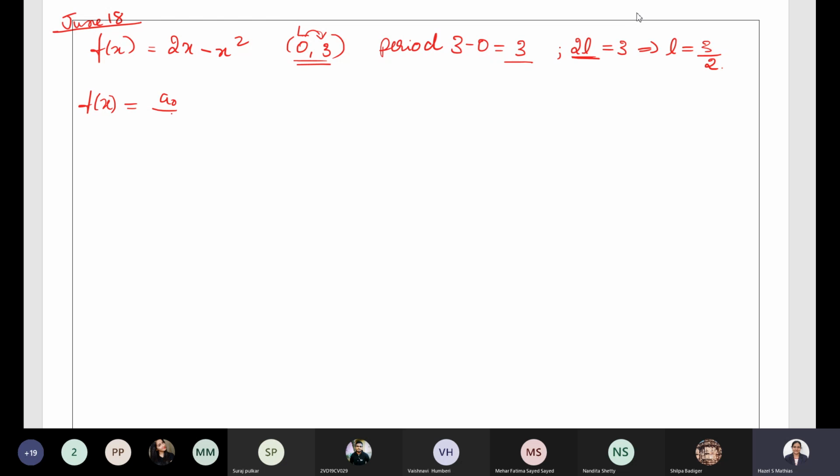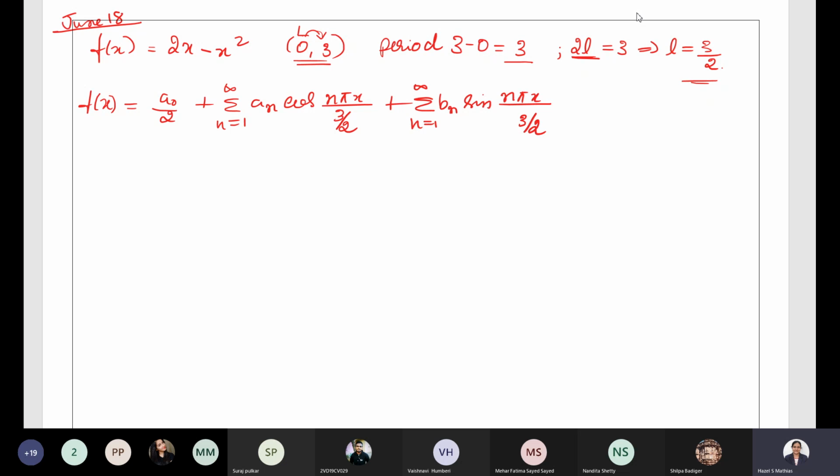It is f of x equal to a naught by 2 plus summation n equal to 1 to infinity an cos n pi x by L. What is the value of L? We found out, that is 3 by 2. Then plus summation n equal to 1 to infinity bn sin n pi x by L. L value is 3 by 2. So this is the general form of the Fourier series expansion with arbitrary period.